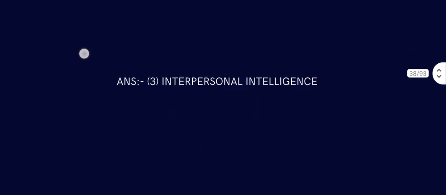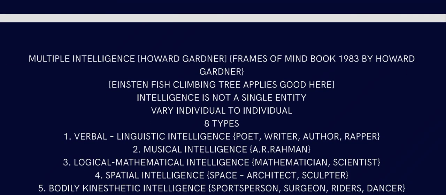Yes, interpersonal intelligence. Let's talk about intelligence, multiple intelligence by Howard Gardner. Frames of Mind, a book from 1983 by Howard Gardner, where he talks about multiple intelligence.